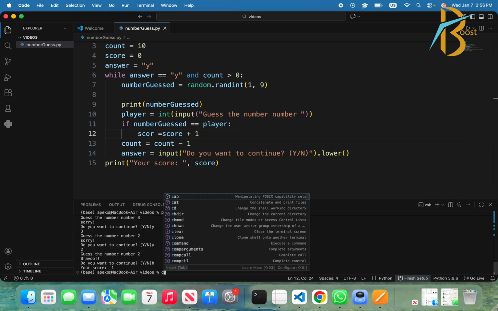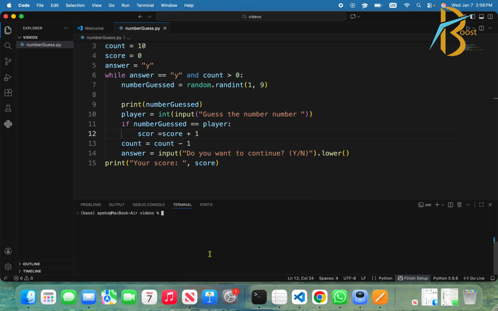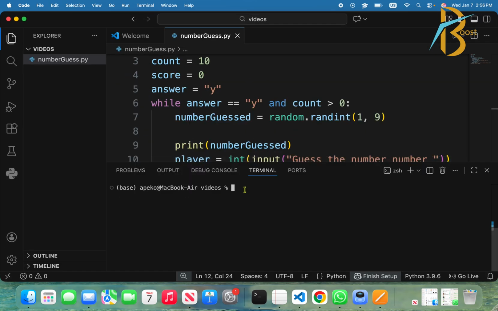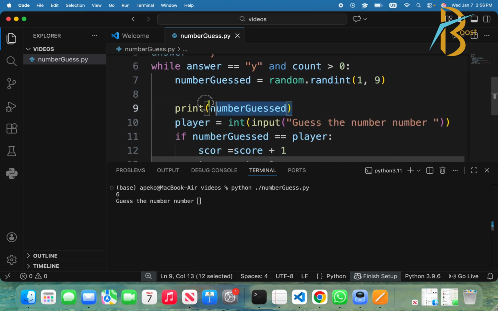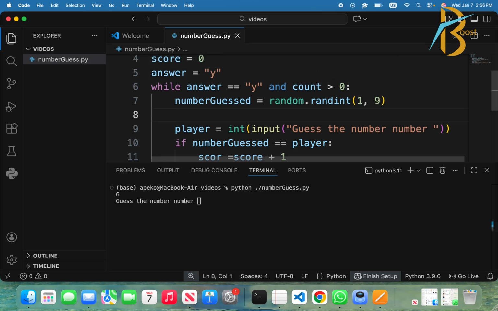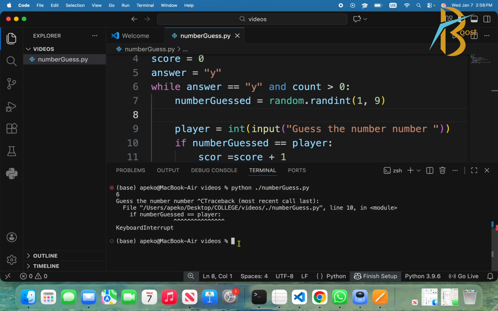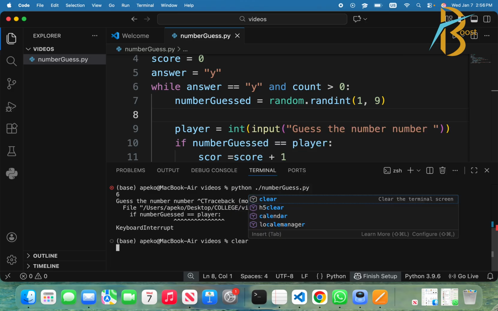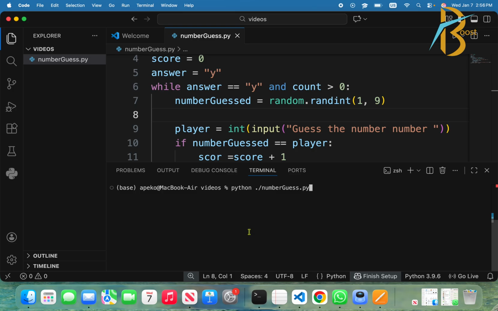Yeah, so let me clear it a little bit, and zoom in a little bit. Now here, we have 6 guesses. Again, I don't want to see the guess number. Now I will cut it by Control C, and I will clear it. Okay, now that the guess number cannot be shown again, we guess the number blindly.